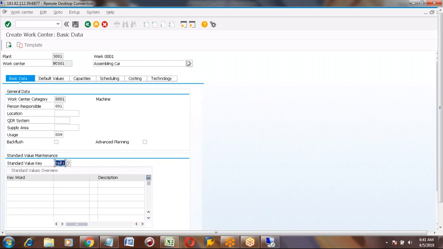Inside of this key, if I press enter, you will get the parameters we are going to measure in this one. It will display here at the bottom. Now I am just pressing enter. Now you can see it displays 3 keys: one is setup, another one is machine, third one is labor. So that means in this work center, we are planning to measure these parameters. Is it clear? Yeah. Okay.